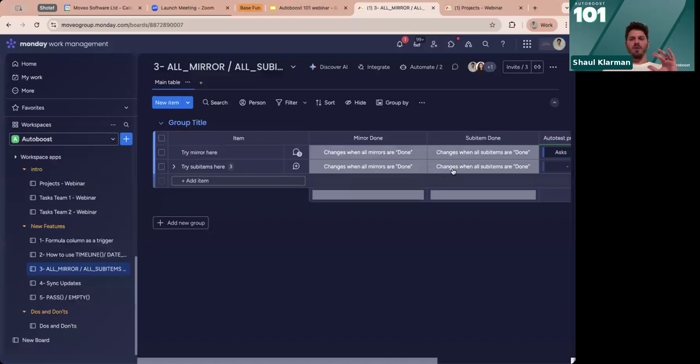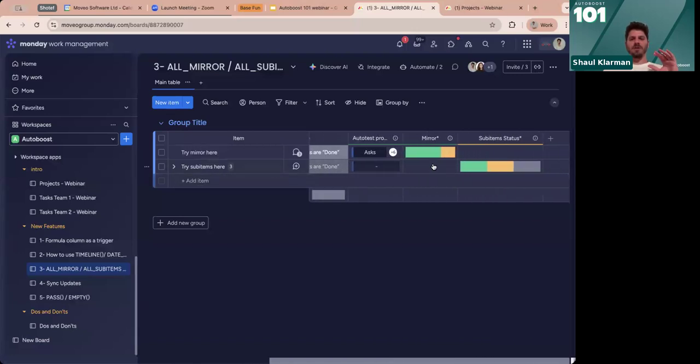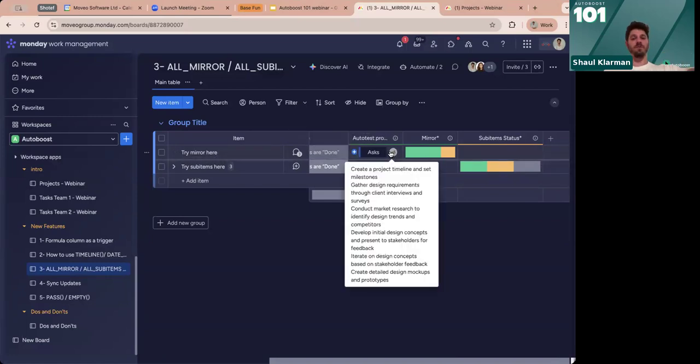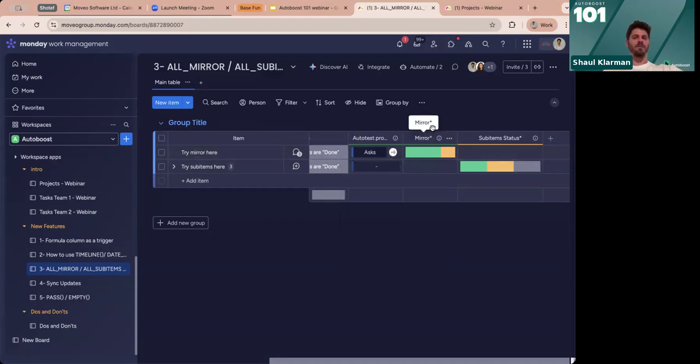So we have a use case in which we have an item that is connected, let's say a project that is connected to a bunch of tasks on different boards, right? And we mirror those statuses here. But then we want to do something when all of those tasks have been completed, when everything is done. Or when everything is working on it, or when everything is stuck. So when all of those achieve the same status, we want to do something.